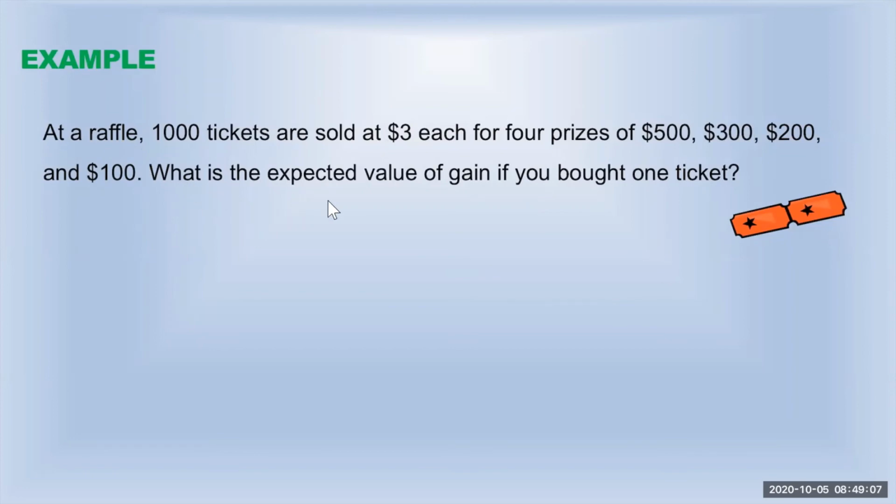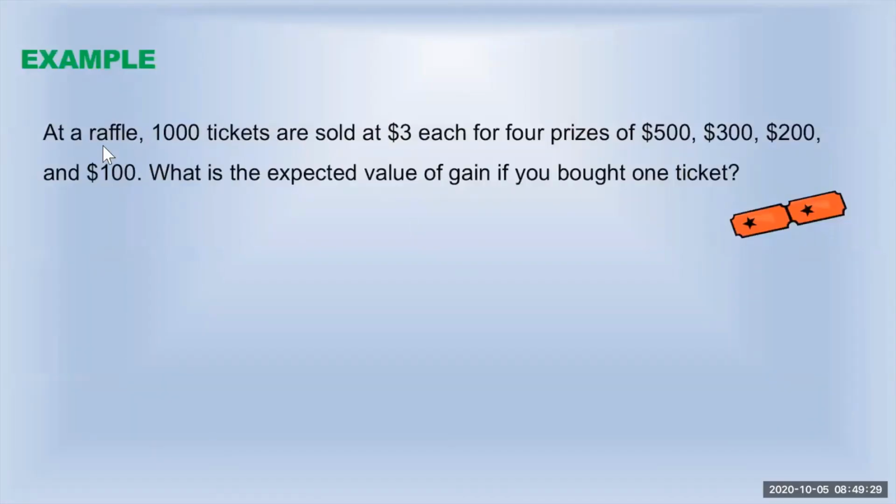Now what we have to do is find the expected value of gain if you bought one ticket. So let's assume that X is the gain on buying one ticket. Remember one thing, they sold 1,000 tickets, but they are giving back prizes to only 4 tickets. Only 4 tickets are getting the prize.